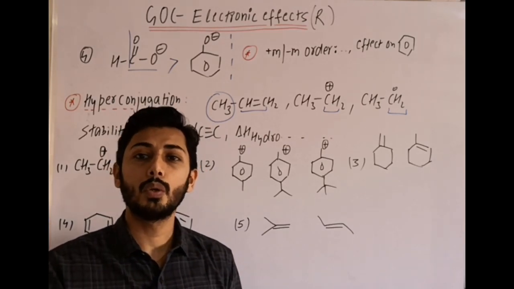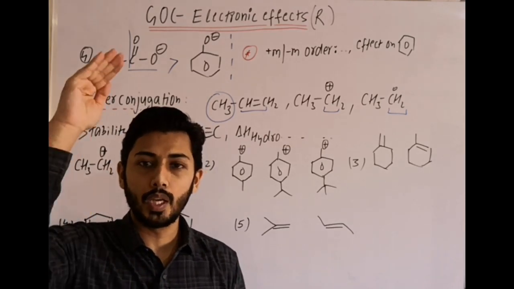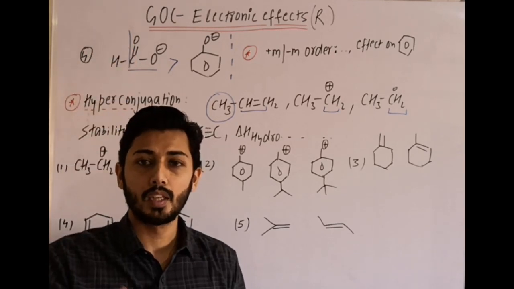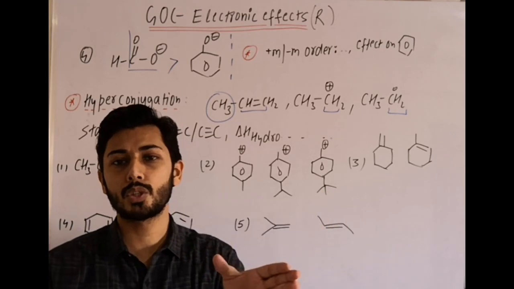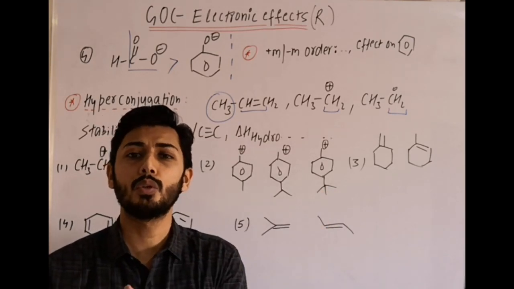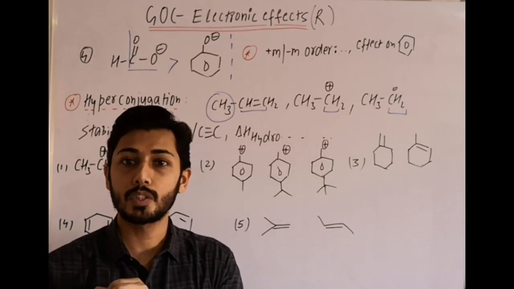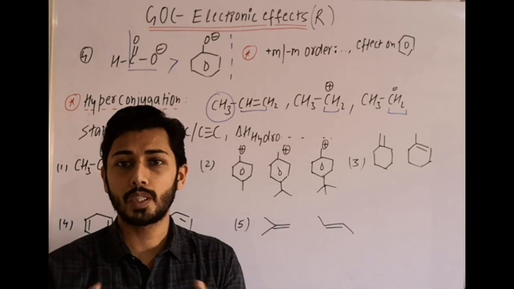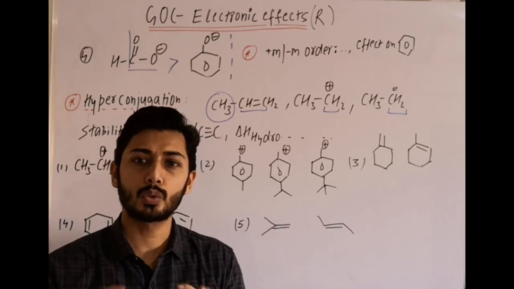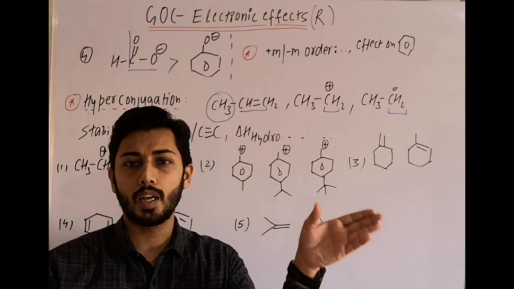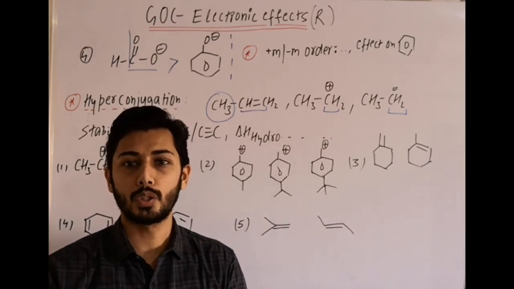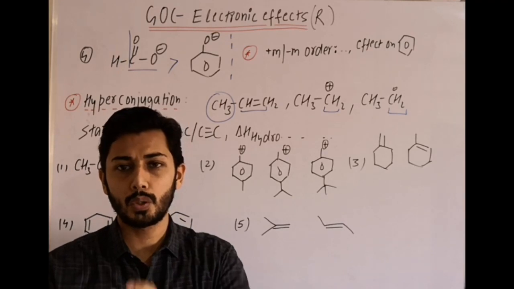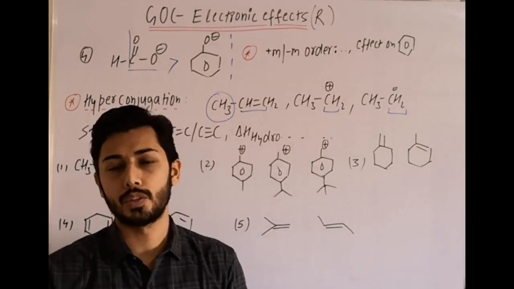Then if the molecule is more stable, its heat of hydrogenation will be less, and if there is only hyperconjugation, then we can use delta H hydrogenation is inversely proportional to number of alpha hydrogens present. But remember one thing, there may be other electronic effects, so we can generally use delta H hydrogenation is inversely proportional to stability of molecule. More stability of the molecule, lesser heat will be released.